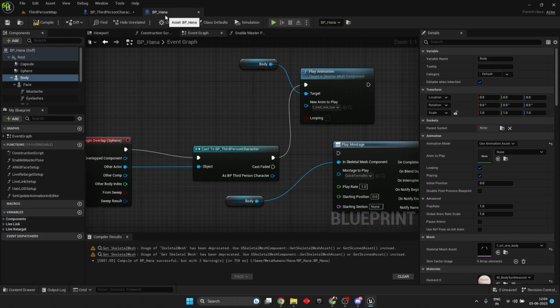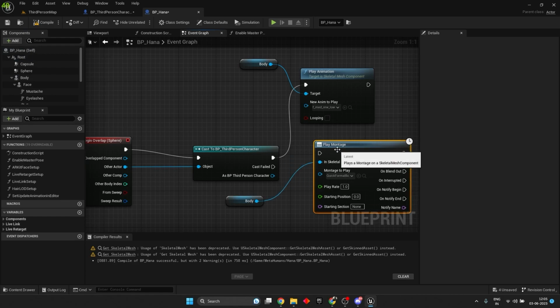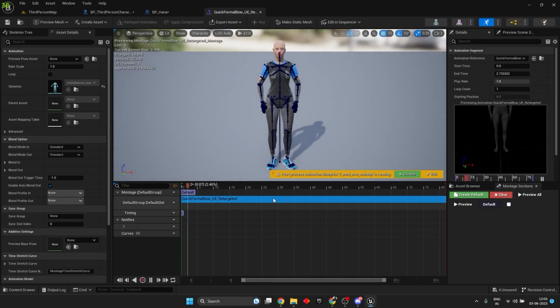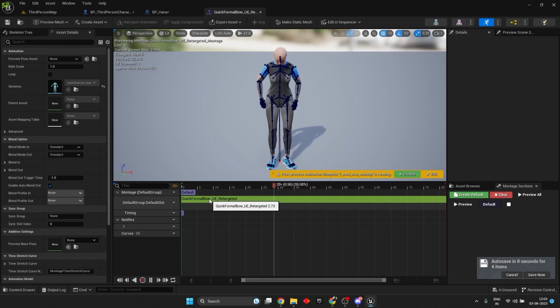Because a montage would need a state beforehand. Because a montage is a set of animations itself, right? We open the montage over here. It is a set of animations inside it. But we don't know beforehand that it should be in one animation state to be switched to another animation state. It needs to happen, right? That was not there. That's why it was not able to switch, because it couldn't assign anything from none, right? That is what I think as well.